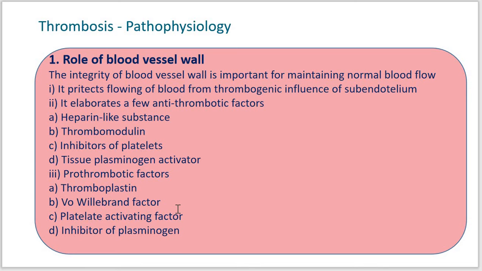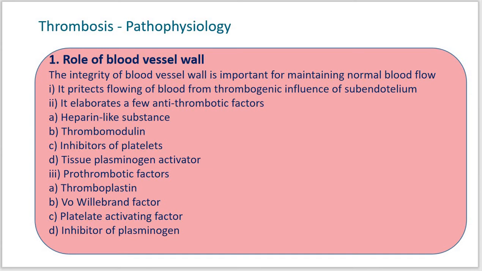Now here you can see vascular injury exposes the subendothelial connective tissue, such as collagen fibers, elastin, fibronectin, laminin, and glycosaminoglycans, which are thrombogenic and play an important role in initiating hemostasis. Hemostasis is the stoppage of blood flow, or of bleeding.